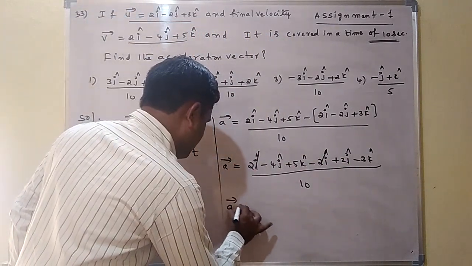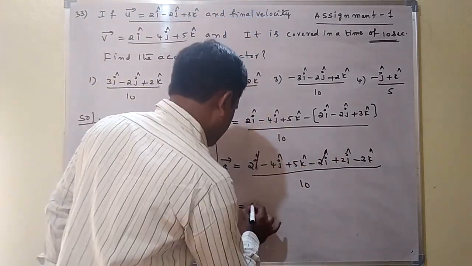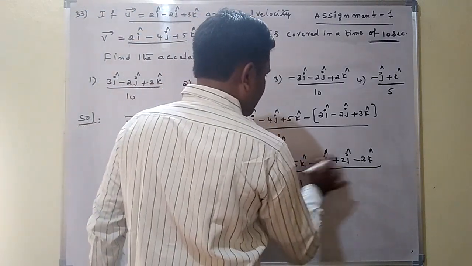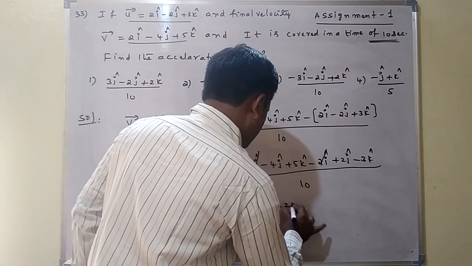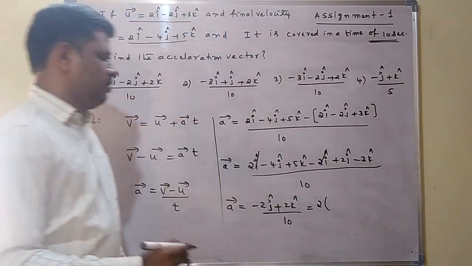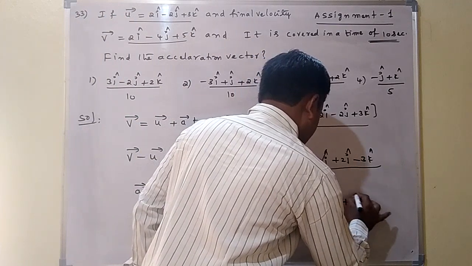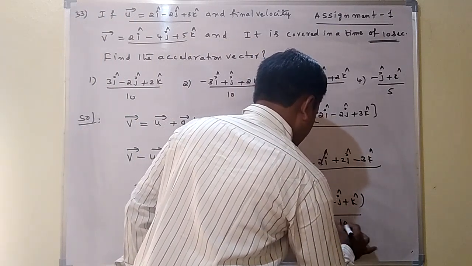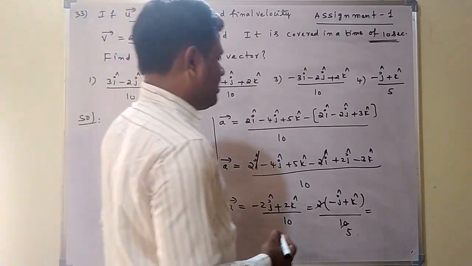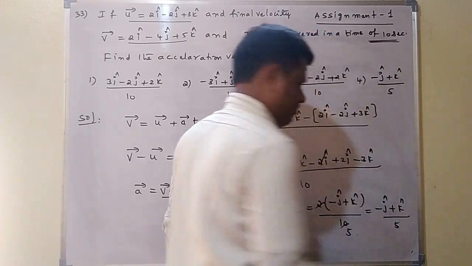Remaining, a bar is equal to minus 4j plus 2j, which is minus 2j cap, plus 5k minus 3k, which is plus 2k cap, by 10. Here 2 is common. Remaining is minus j cap plus k cap by 5.